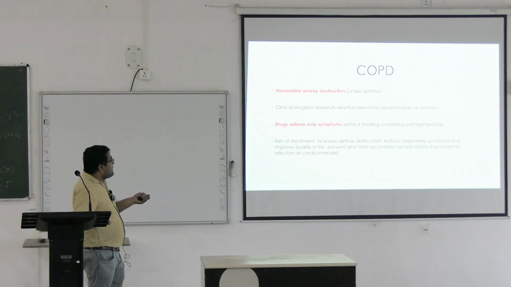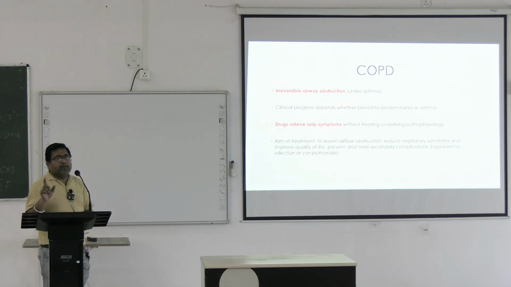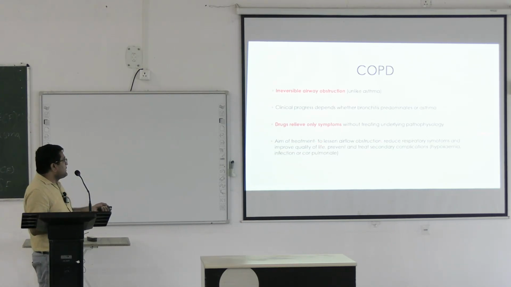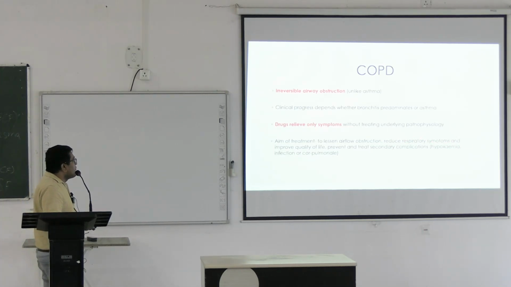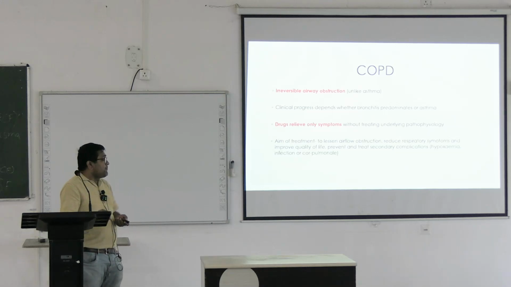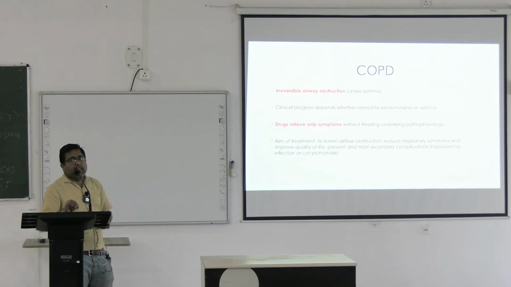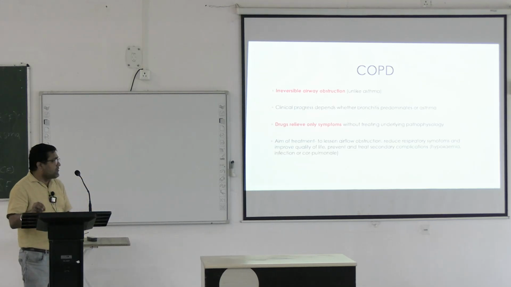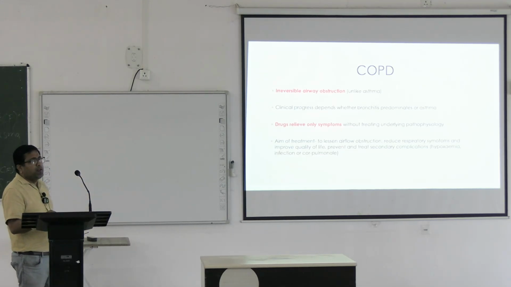Drugs relieve only symptoms without treating the underlying pathophysiology, and the goals of therapy are to lessen airway obstruction, that is the major goal, reduce respiratory symptoms and improve quality of life. Again, preventing and treating the secondary complications like hypoxemia, secondary infection or cor pulmonale.